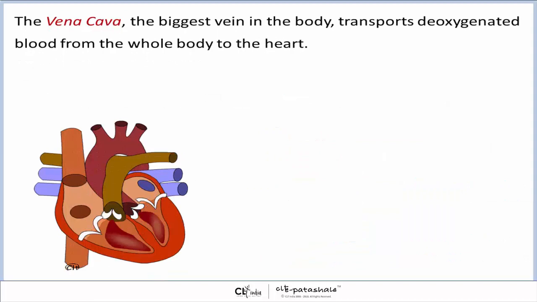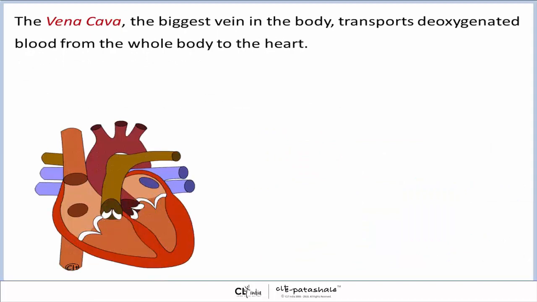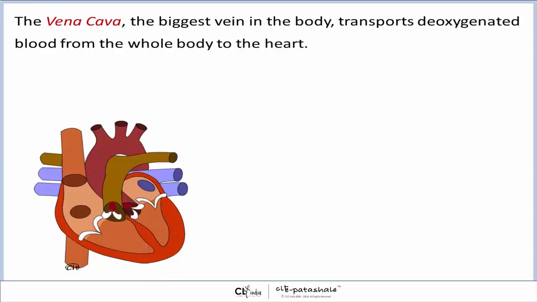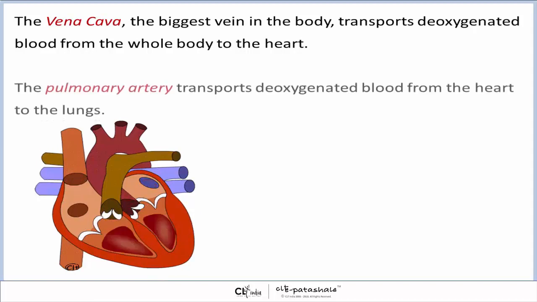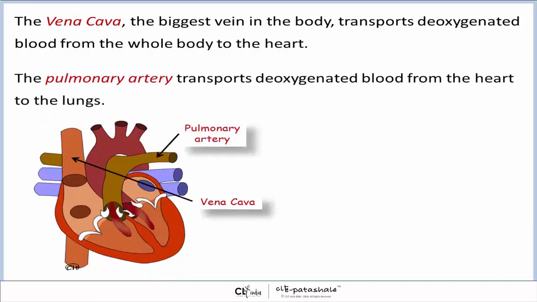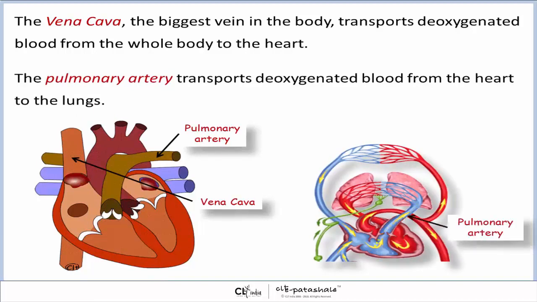The vena cava, the biggest vein in the body, transports deoxygenated blood from the whole body to the heart. The pulmonary artery transports deoxygenated blood from the heart to the lungs.